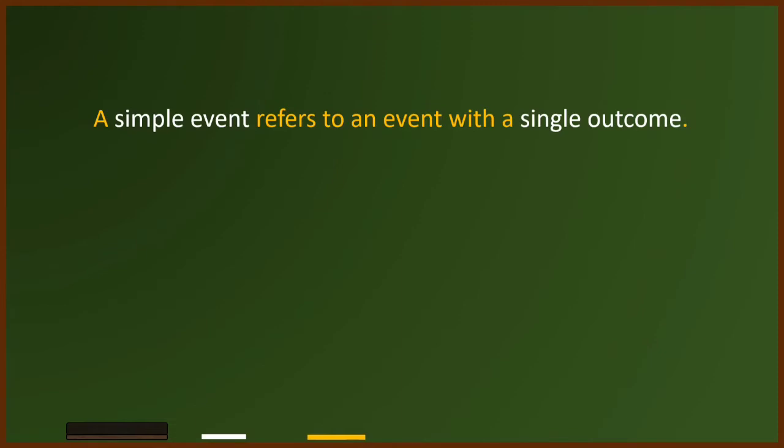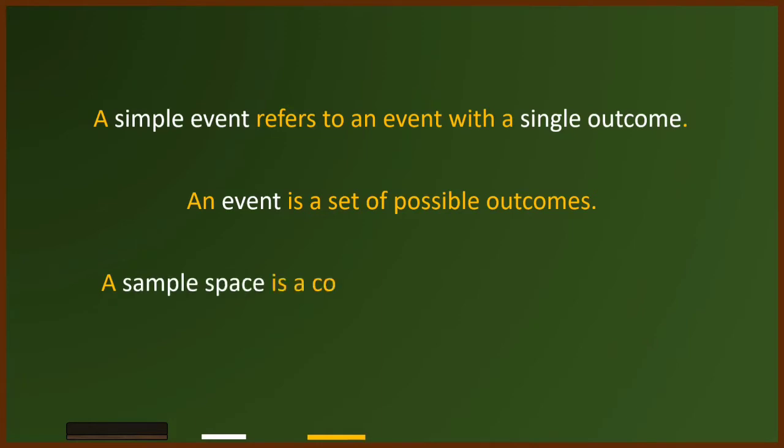Remember that an event is a set of possible outcomes resulting from a particular experiment. A sample space, on the other hand, is a collection of all possible outcomes of a random experiment. An event associated with a random experiment is a subset of the sample space.